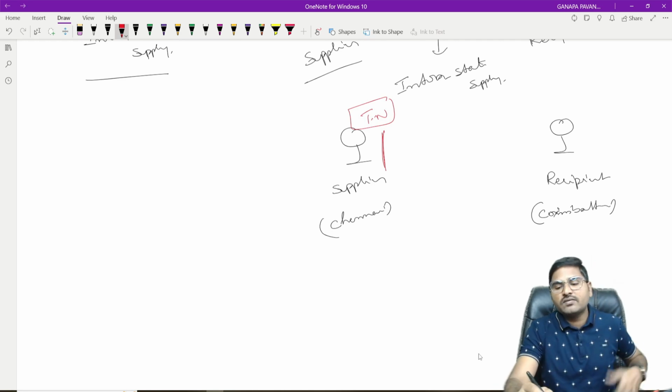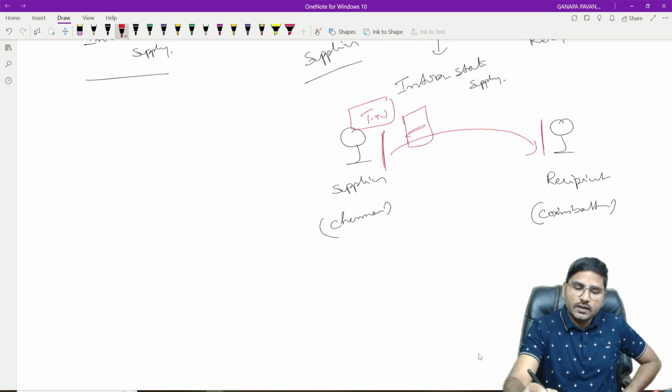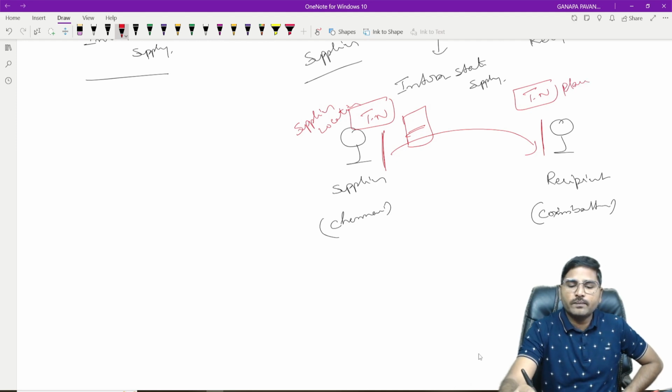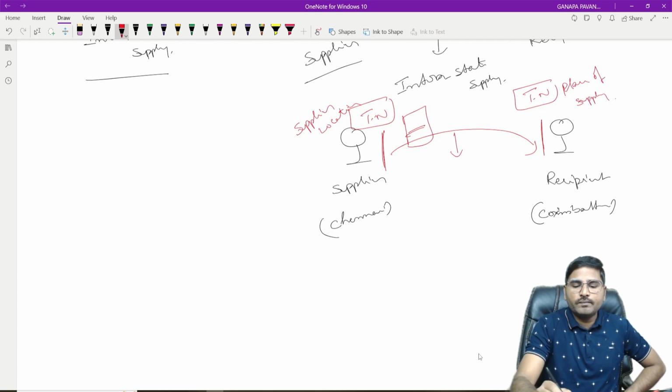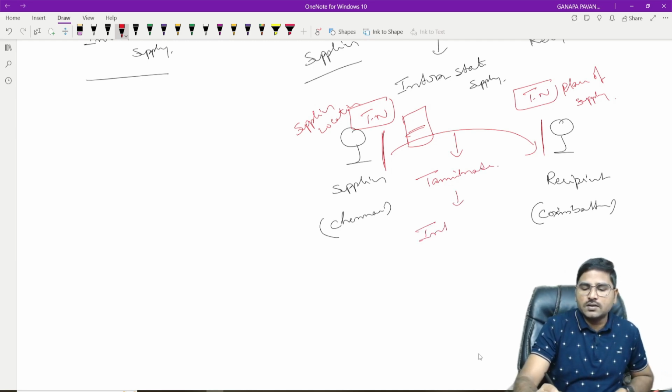And what is the place of supply, where the goods have to be delivered? Again, it is in Tamil Nadu. So the supplier location and the place of supply both are in the same state. Then we have to say it is an intrastate supply.